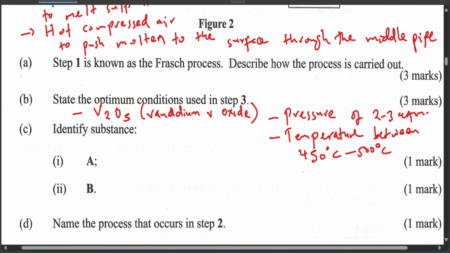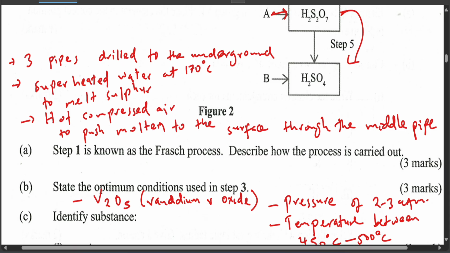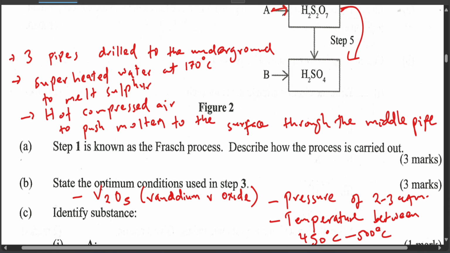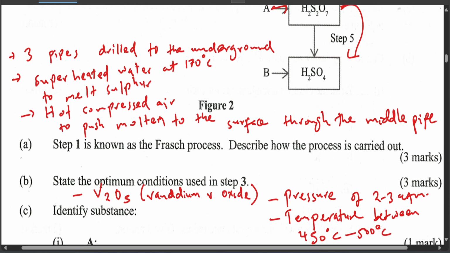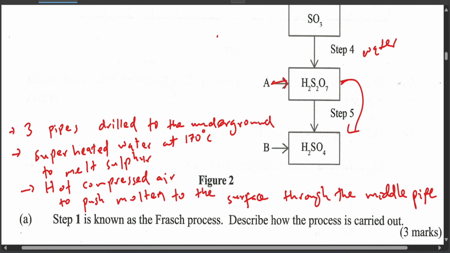So let's go to the other question. Identify substance A. What is the substance that changes oleum, sulfurous acid mostly called oleum, to sulfuric acid? It's called concentrated sulfuric acid. So we add concentrated sulfuric acid to oleum to dehydrate it, so that you can remove water from it. Remember, concentrated sulfuric acid is a dehydrating agent as well. So hopefully that answers your question.